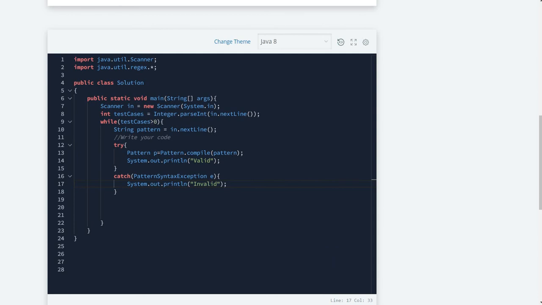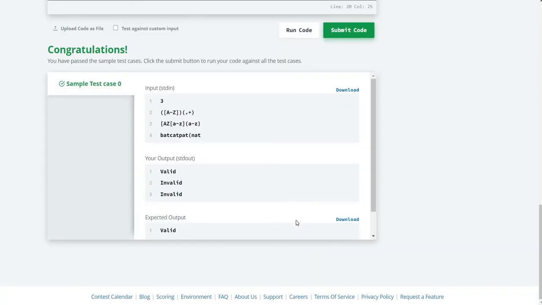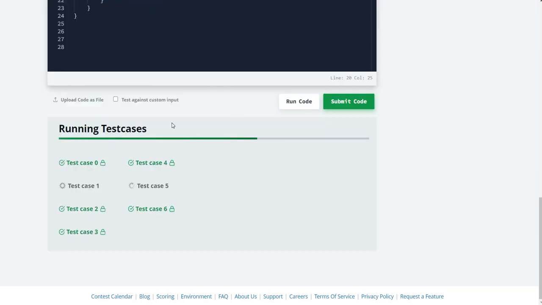So I thoroughly checked this program. I saw that this while loop will never end because the condition says test cases is greater than 0, and the test case value is fixed. If it is greater than 0, it will forever be greater than 0. So what we can do is test cases minus minus, so that every time it loops, the test case value is decremented by 1. Now if you run this, it is running. See, it passed the sample case; submit the code, and it will pass all the cases.